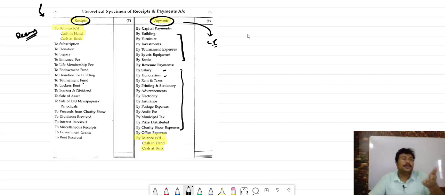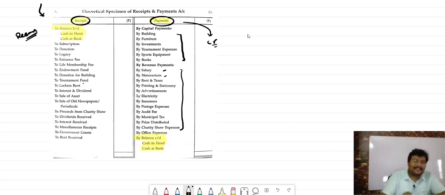You do not need to categorize this as capital payment or revenue payment. It is for your understanding and knowledge, but when you prepare the receipt and payment account, we do not need to categorize it. Always remember that receipt and payment is opened with the balance BD, cash in hand and cash at bank, and it is closed with the balance CD, cash in hand, cash in bank, subject to whether we have any opening balance and closing balance.